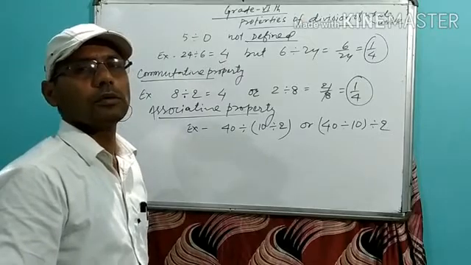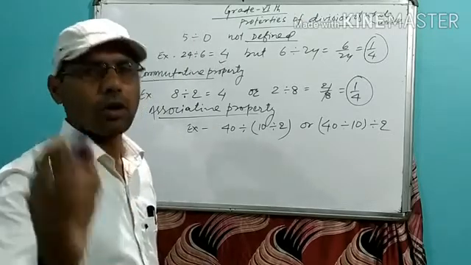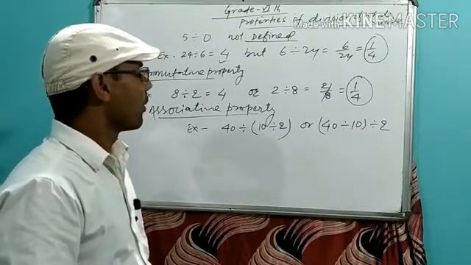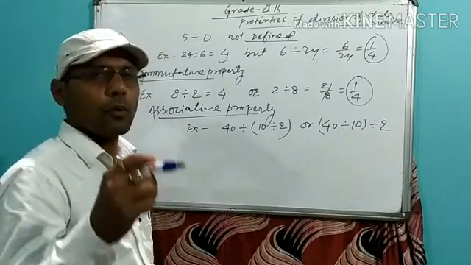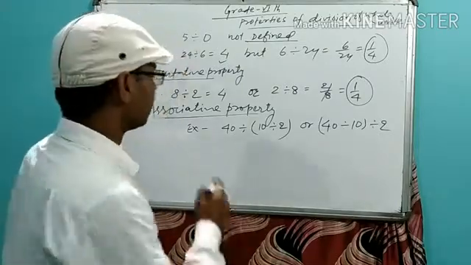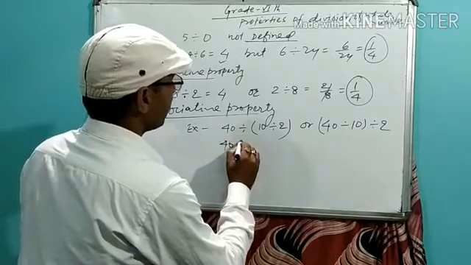After changing the grouping of the whole numbers, we will get a solution. Look, 40 divided by (10 divided by 2).